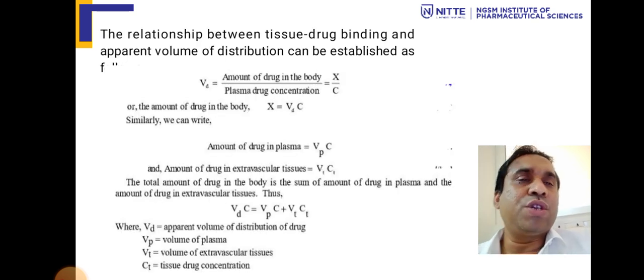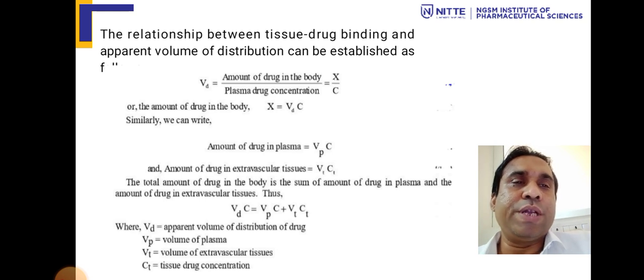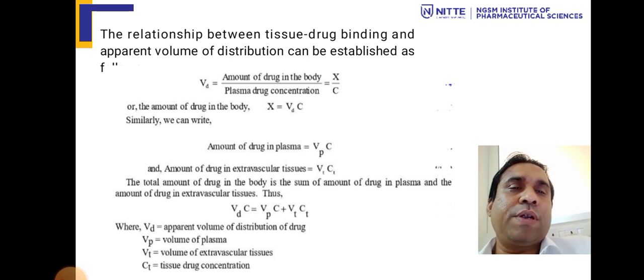Now we'll see the relation between the tissue binding of drug and apparent volume of distribution. The first equation we know: Vd equals X by C, where X stands for amount of drug in the body, C stands for plasma concentration. If you take X on one side, the equation becomes X equals Vd times C. That means the amount of drug in the body is equal to volume of distribution and plasma concentration.